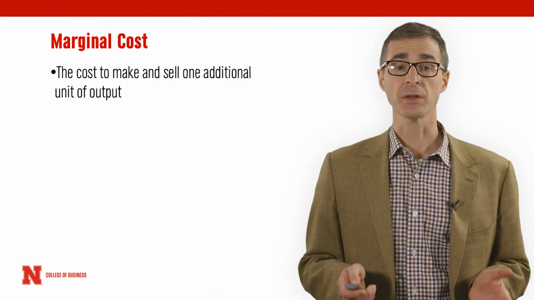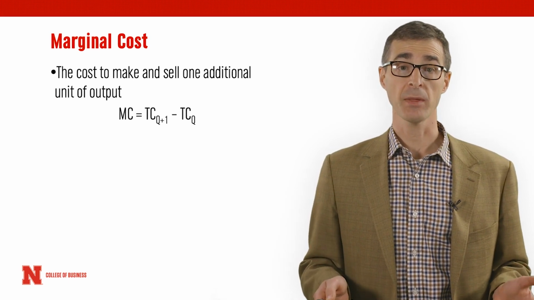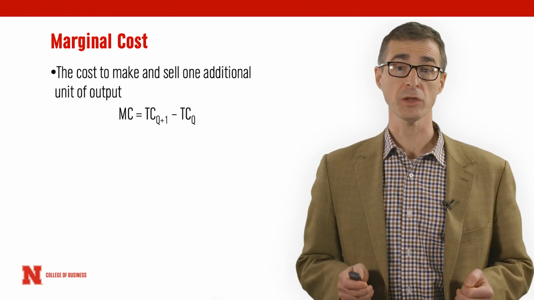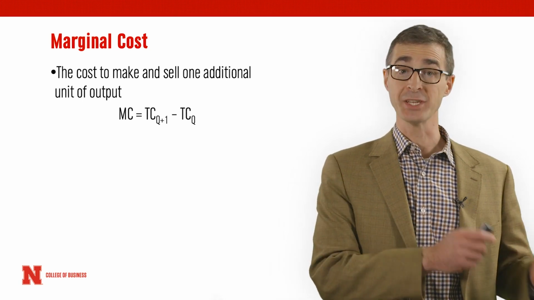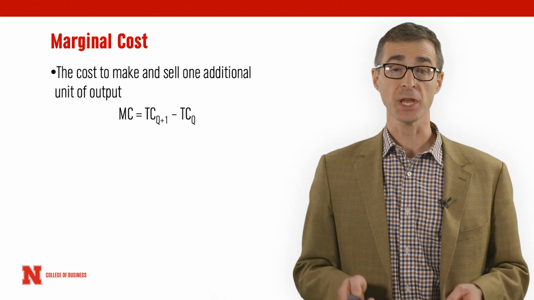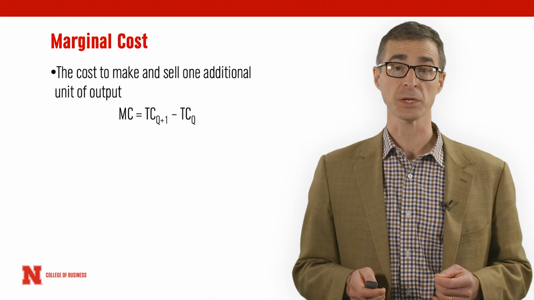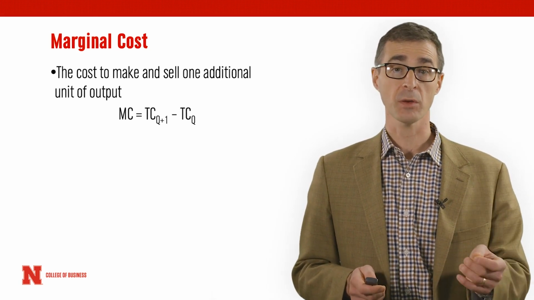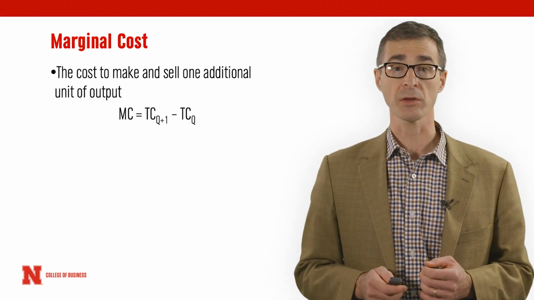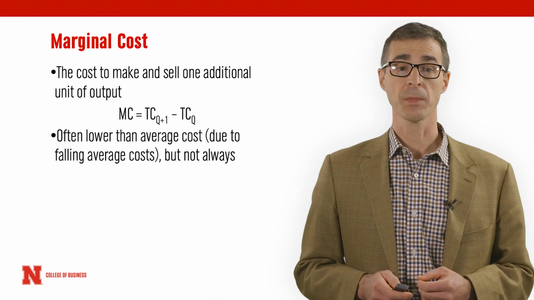The marginal cost, again, is the cost to make and sell one additional unit of output. How do we measure that? The simplest way is to measure the total cost at some level of output, we'll call it Q. The total cost at one additional level of output, we'll call that Q plus 1, and then find the difference. The change in the total cost is attributable to that one additional unit of production. And that simple difference, total cost with Q plus 1 units minus total cost with Q units, is how we calculate the marginal cost or incremental cost of that one additional unit.